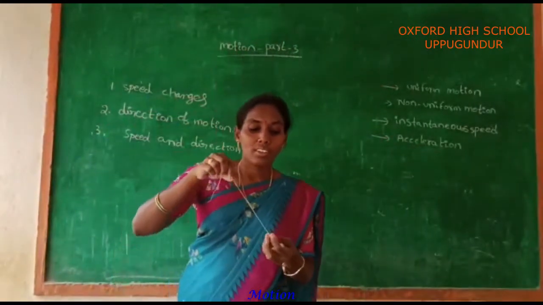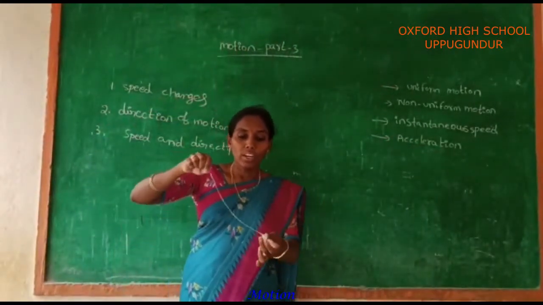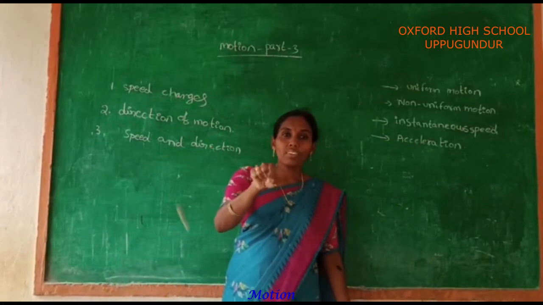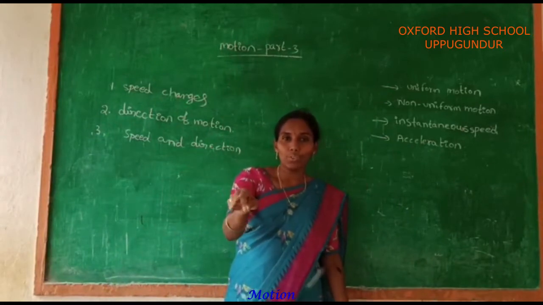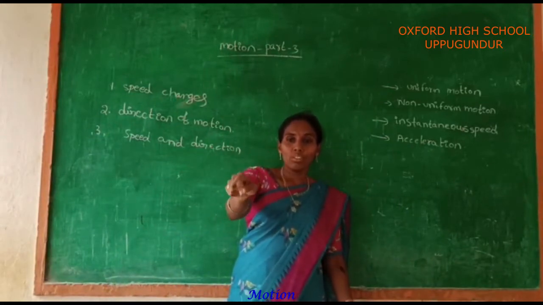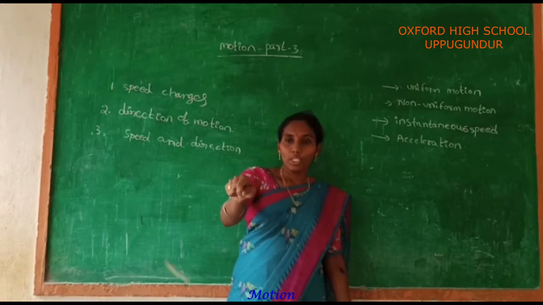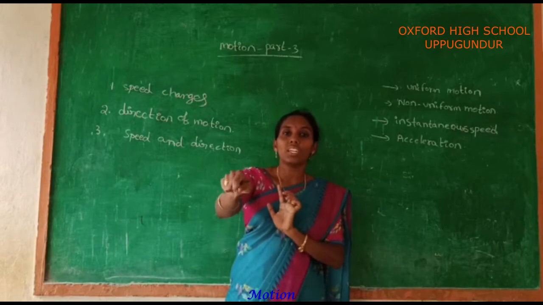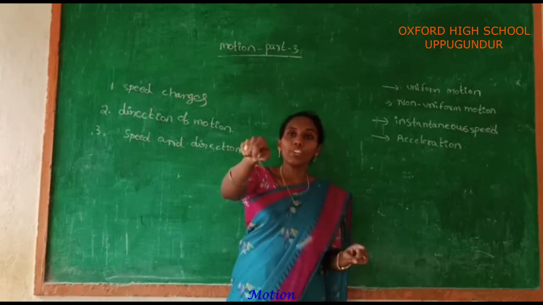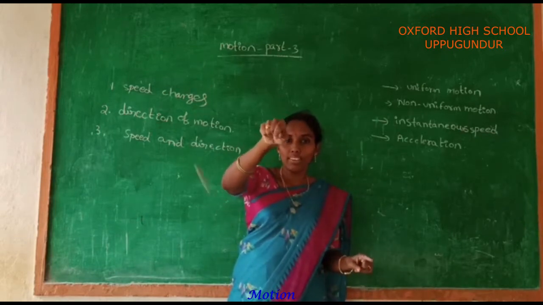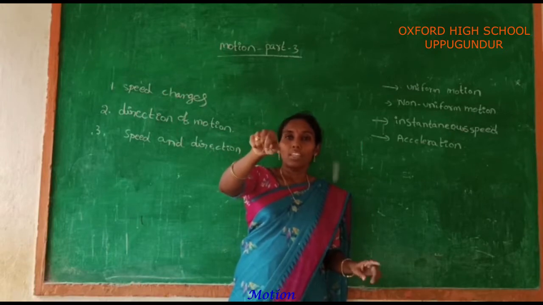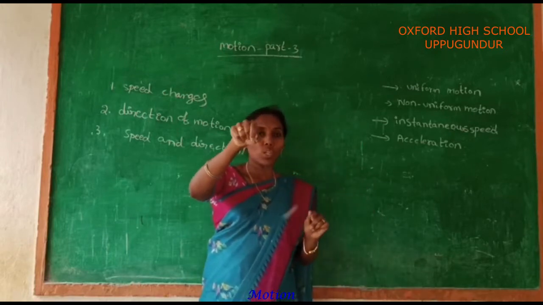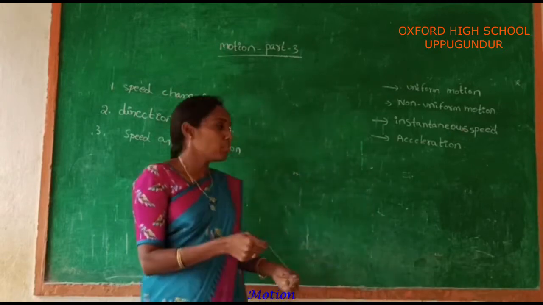This is for a stone tied with a string. It moves continuously. In this case, the speed remains constant, but the direction of the motion of your body always changes. Here the body moves in a circular path. That means a circular motion.